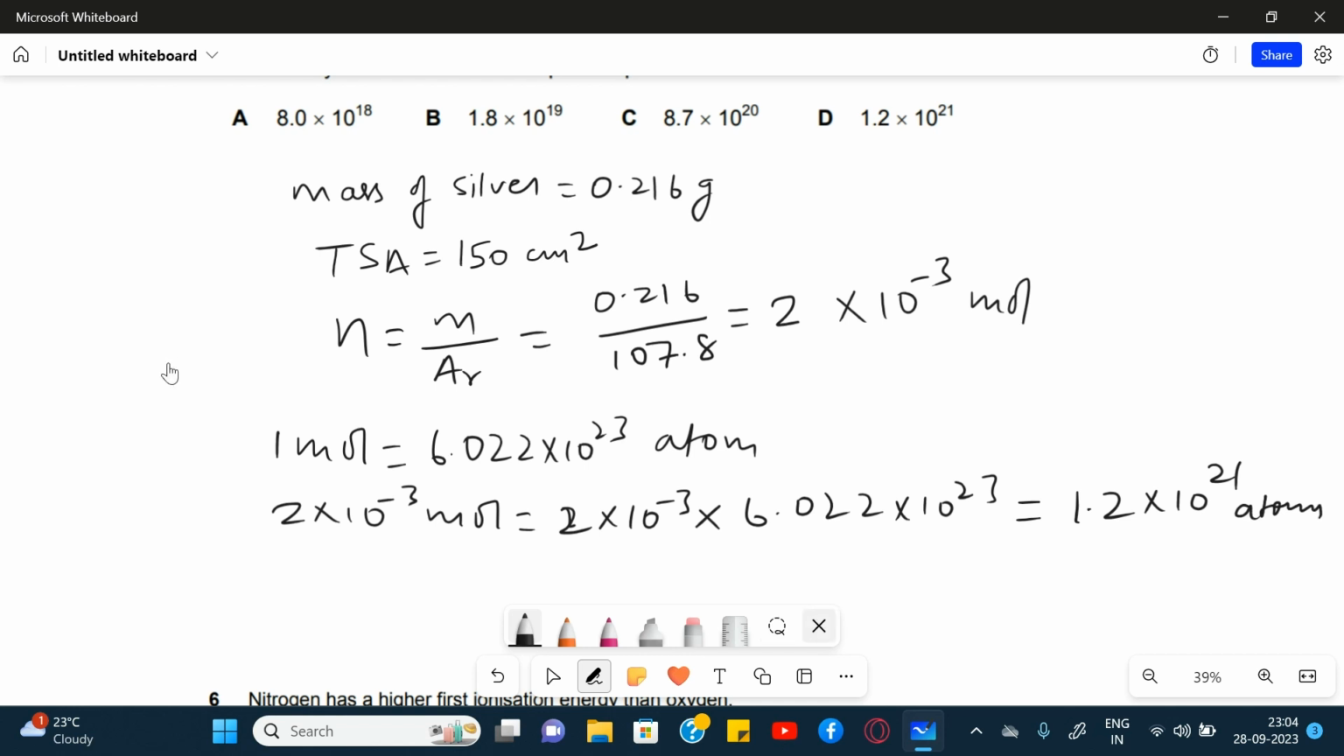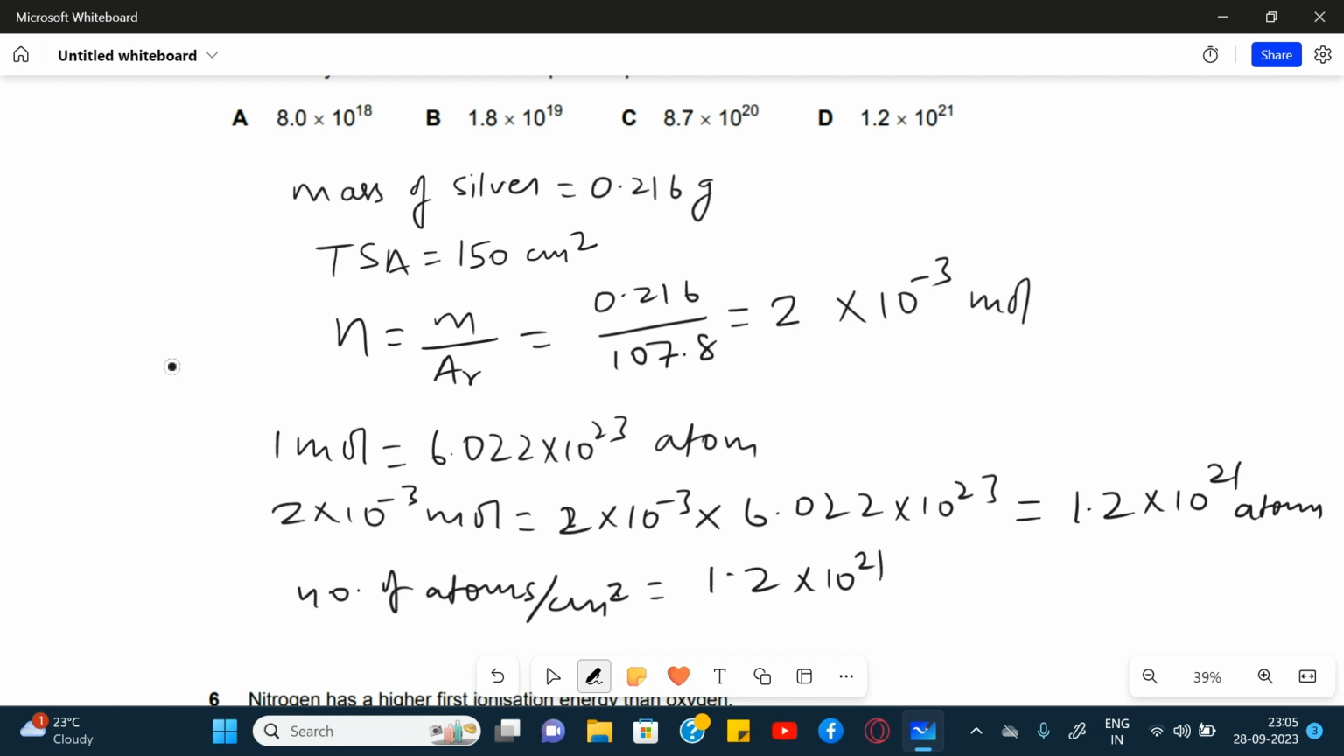Question is asking how many atoms per centimeter square. Since total surface area is 150 centimeter square, the number of atoms per centimeter square is equal to 1.2 into 10 raised to the power 21 divided by 150, which is equal to 8.0 into 10 raised to the power 18 atoms per centimeter square. So A is the correct response.